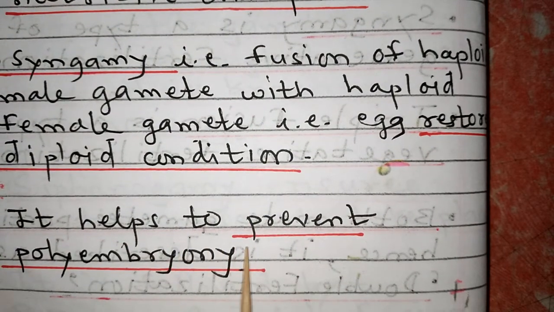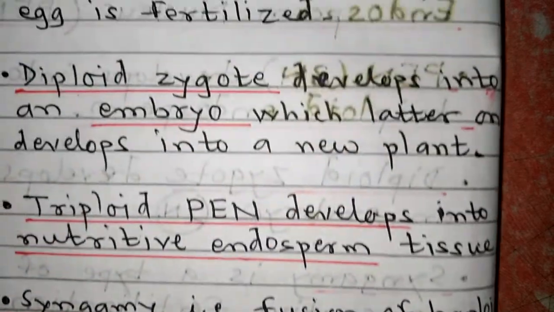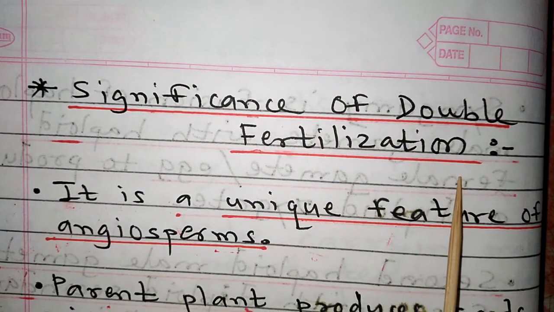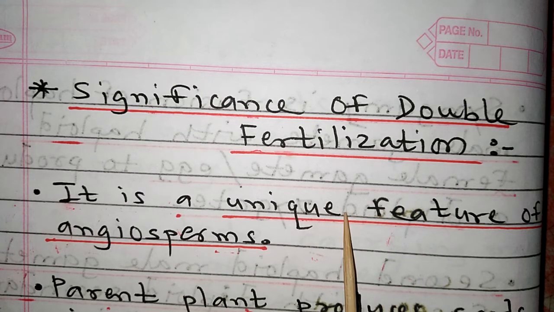One more, it helps to prevent polyembryony. Only a single embryo is produced, not many embryos. So it helps to prevent polyembryony. All of these represent the significance of double fertilization. Prepare this part, write down all contents in your notebook.